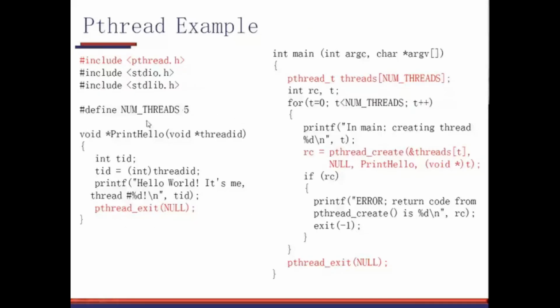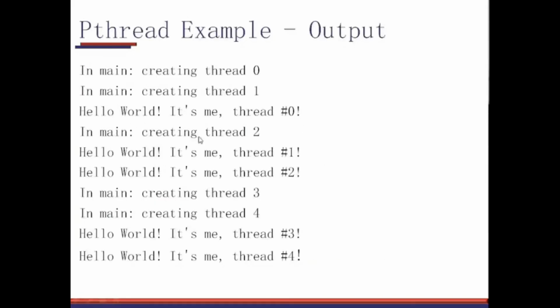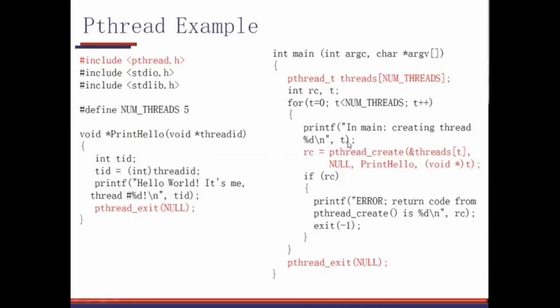Now this thread executes. The first thread executes and it says hello world, it's me, thread number 0. So this thread which was created is executing here. After that, in main creating thread 2. See here, in main creating thread 2. So this is just putting the statement that in main creating thread number so and so, and this is just hello world, it's me, thread number so and so.